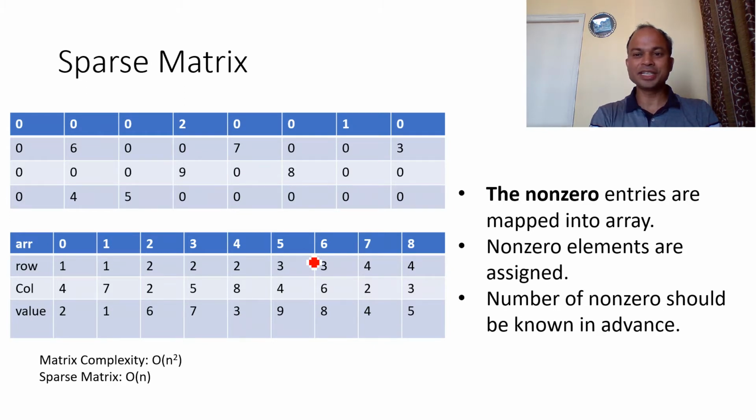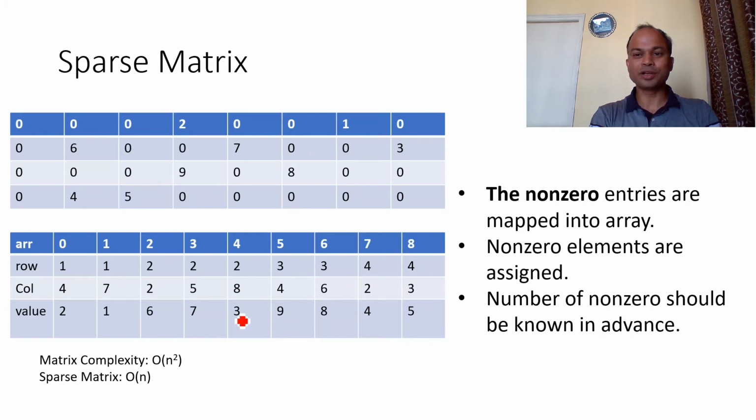And the necessity here is that we have to compute the number of non-zero elements in advance, because we have to make the sparse matrix and it depends upon the number of non-zero elements. We have a total of 9 elements, because 9 elements are non-zero. So there is a necessity to compute the number of non-zero elements in advance.